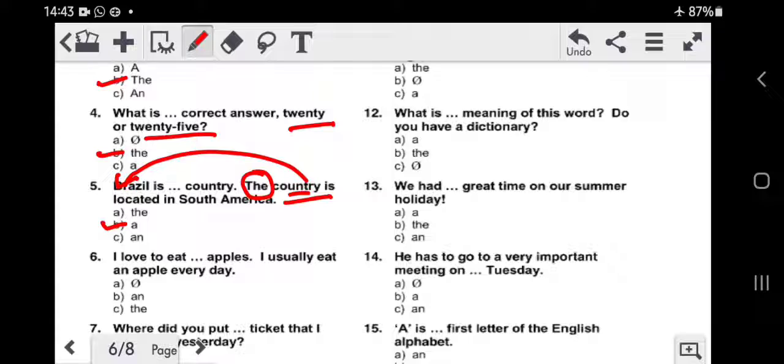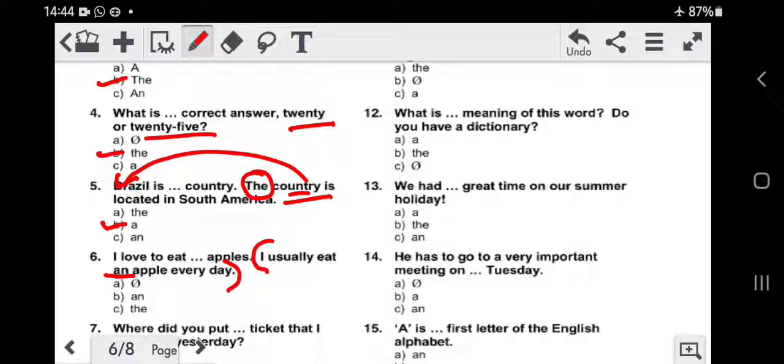Sixth one. I love to eat dash apples. I usually eat an apple every day. Now look at the second part of the sentence. I usually eat an apple. They've already mentioned the article an, because apple starts with a, which is a vowel. Now here I love to eat apples. Now you tell me guys, what will you add here? An or the or nothing?